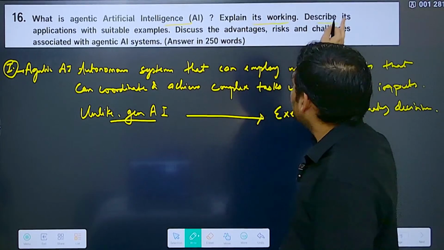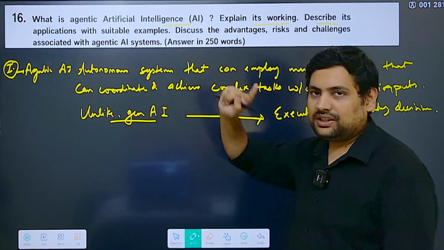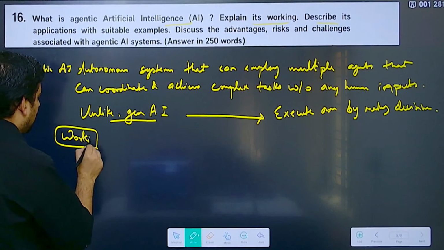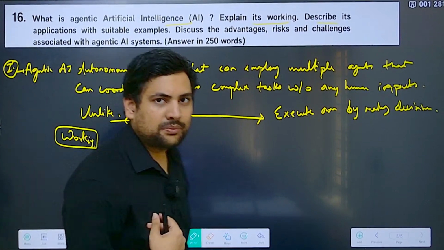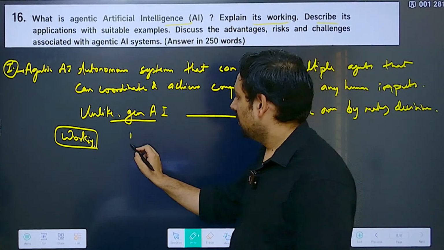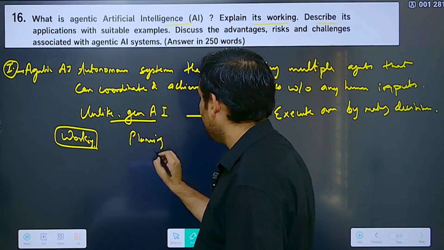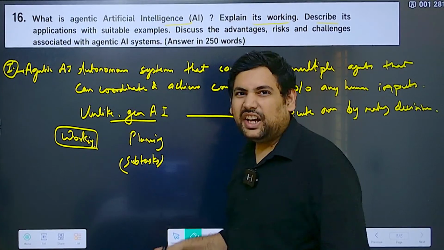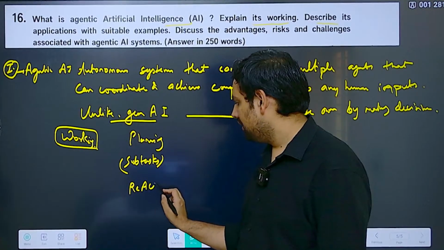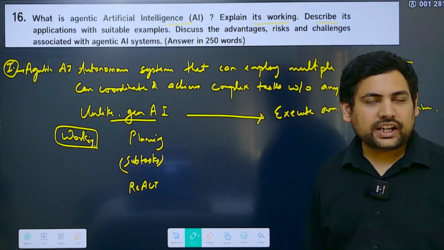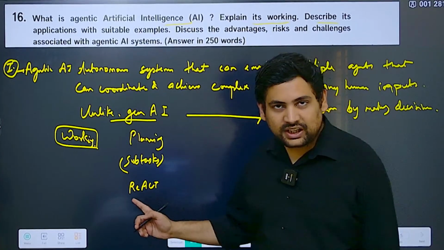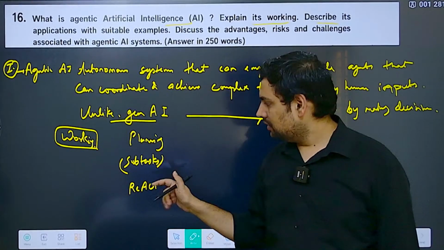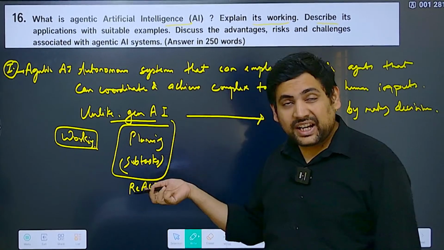Then explain its working and describe its application with suitable examples. Now first, working. How does it work? There are many steps. The first thing that it does is basically planning, that is, dividing it into subtasks. Here, if you know, you can mention ReAct. You might have heard of ReAct, correct? What is this? Basically this is reason plus act. So it has to reason what I should be doing and act on that. So first is planning, dividing it into subtasks.